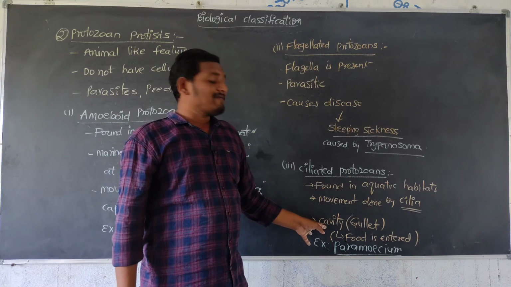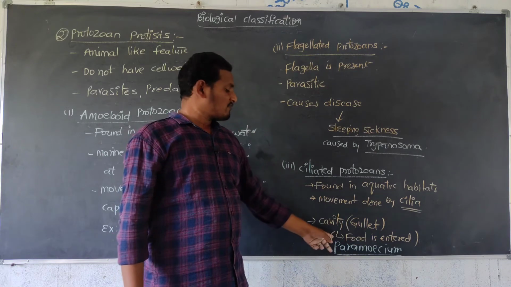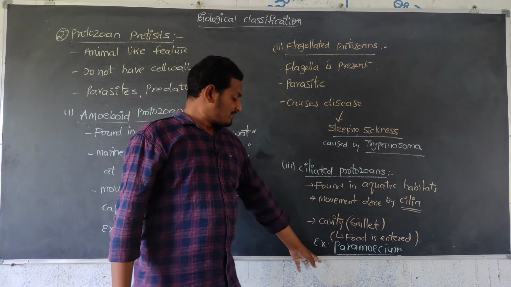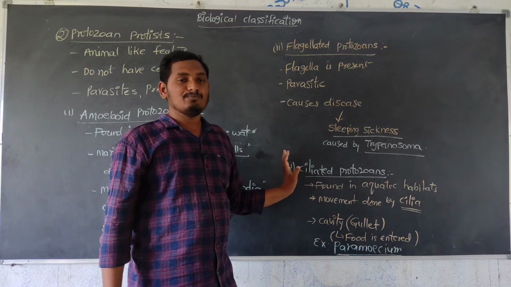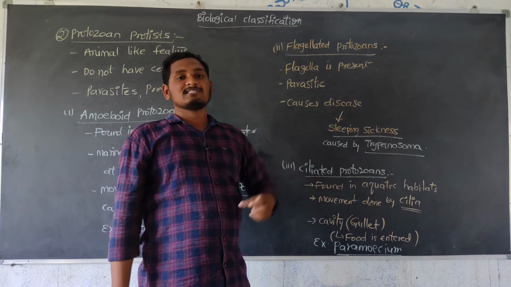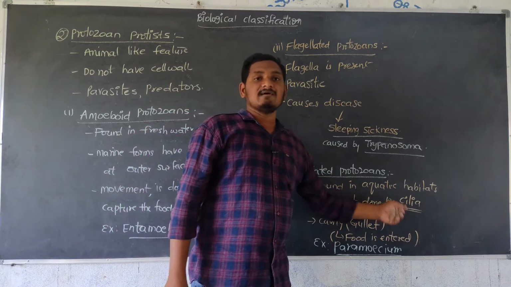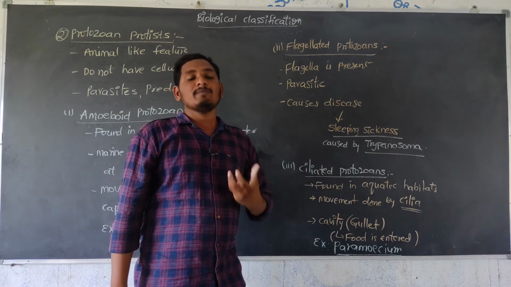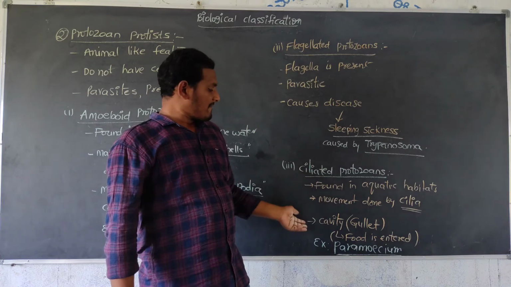Next, a cavity is present, that cavity is the gullet. Food enters into the gullet. Paramecium is the example for ciliated protozoans because cilia are present. Cilia means hair-like structures around the Paramecium. Cilia help in movement of the body, that's why they are ciliated protozoans.